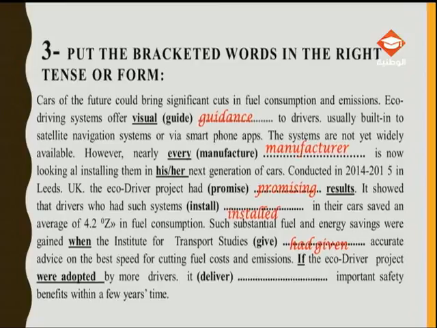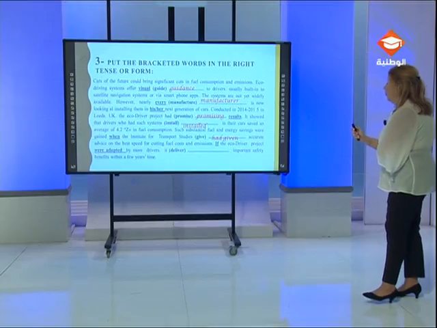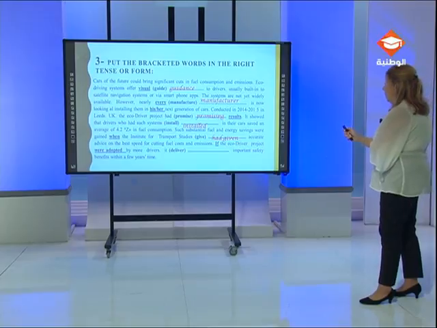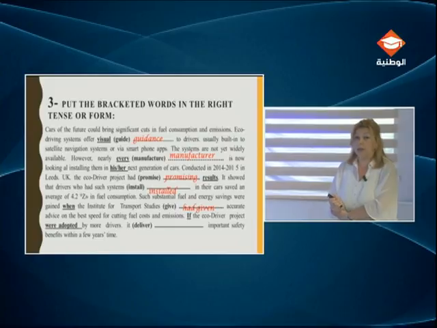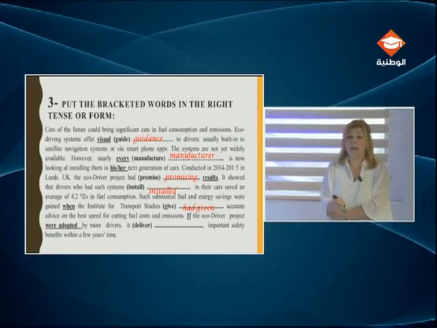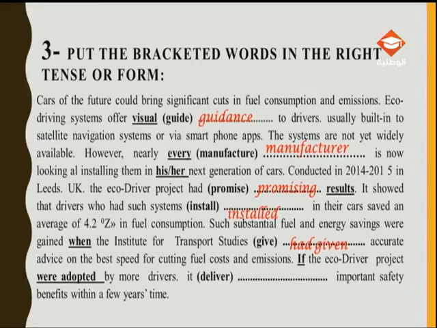If the EcoDriver project were adopted by more drivers, it deliver important safety benefits within a few years' time. If, this is a conditional sentence, if the EcoDriver project were adopted, again, this means that we are in an unreal situation. This is not true, but in case the EcoDriver project were adopted. Why do we use were and not was adopted?